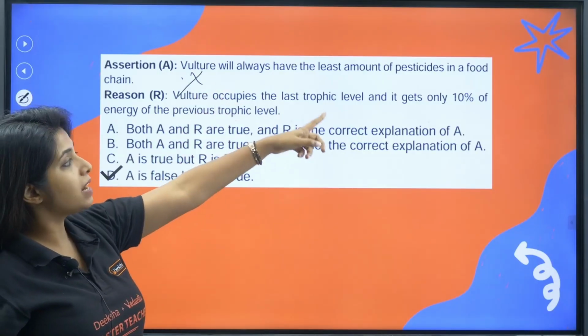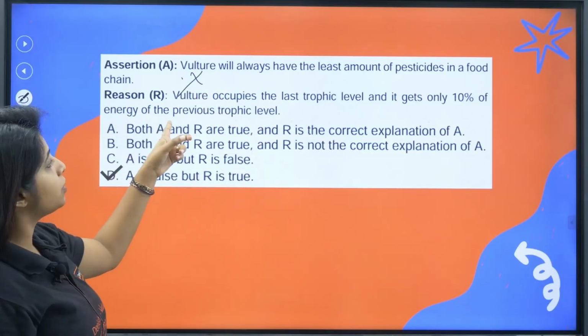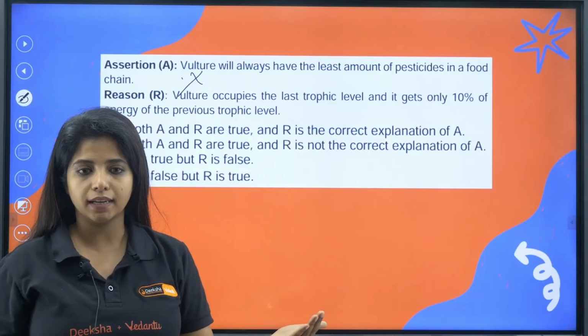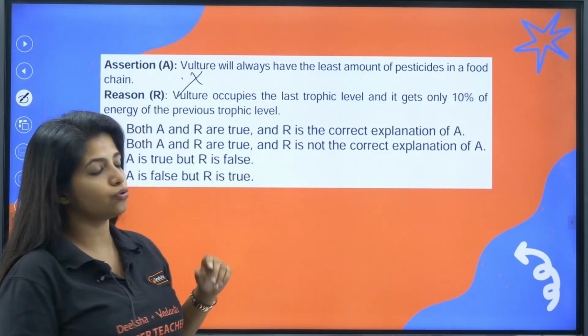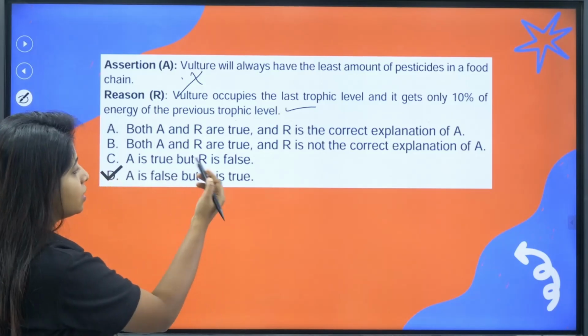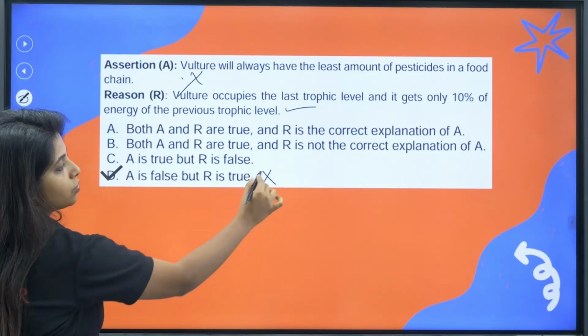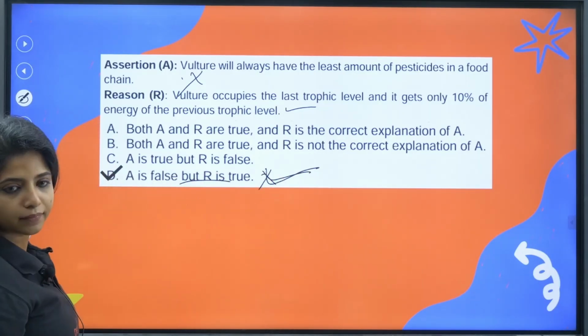Now, vulture occupies the last trophic level and it gets only 10% of the energy of the previous trophic level. Yes, it occupies the last trophic level and it gets 10% of the previous trophic level. That is true. So the reason is true, but the assertion is false. This becomes your answer. Okay.